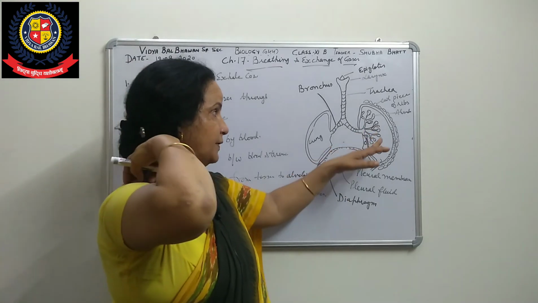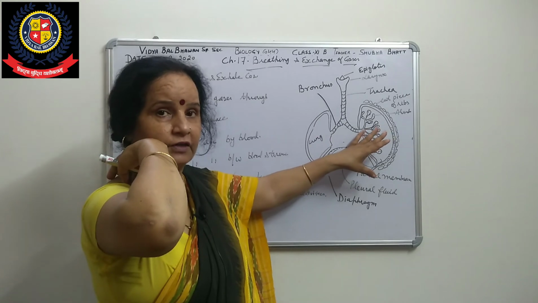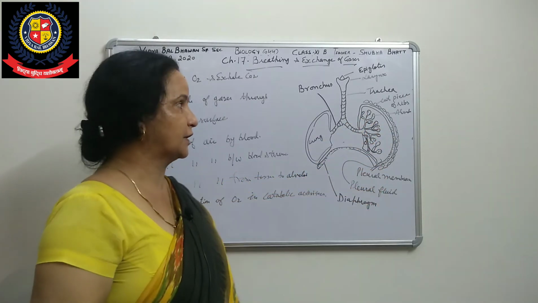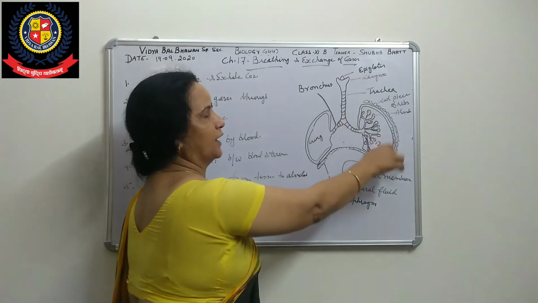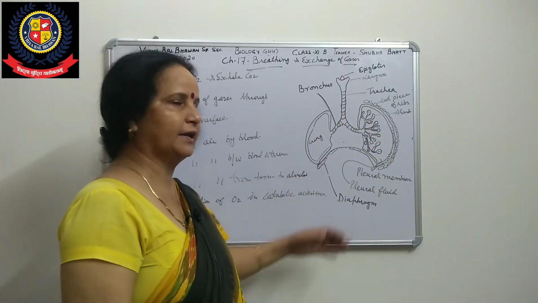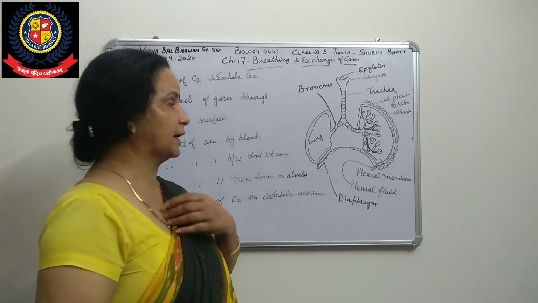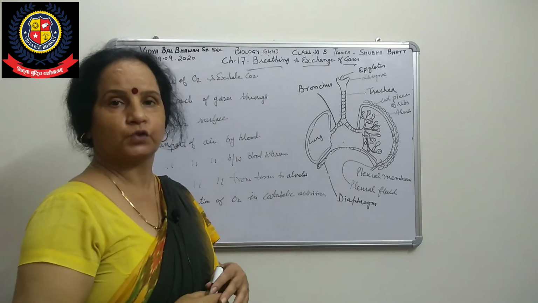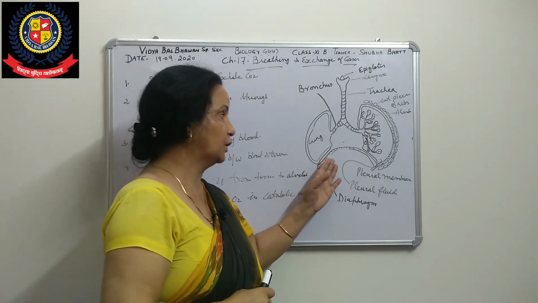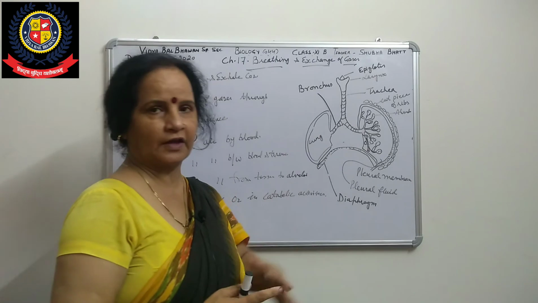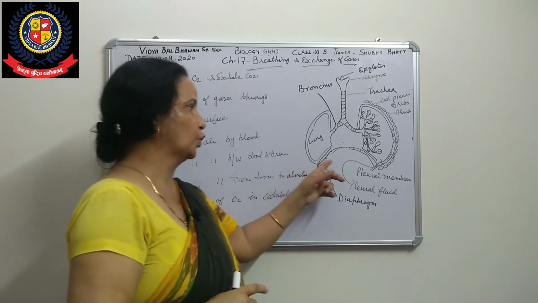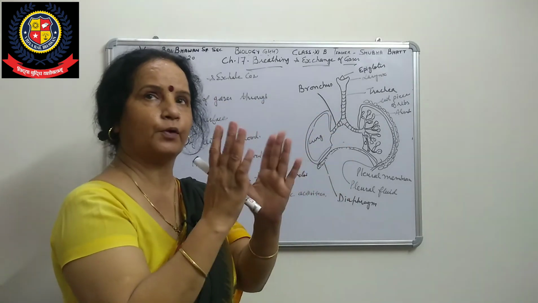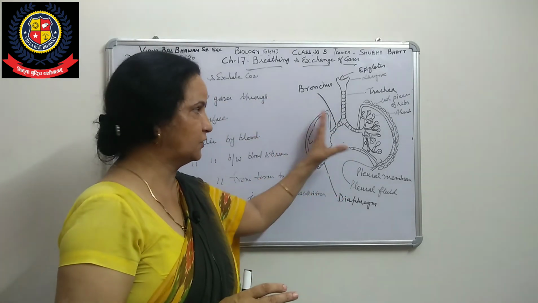So one protection is given by these pleural membranes. Second, lateral protection is given by the rib cage, ventral protection by the sternum, and the dorsal surface at the back by the thoracic vertebra. Then in the lower abdomen region, the lower side of the lungs is protected by the dome shape of the diaphragm. So all sides are covered and protected by these organs.